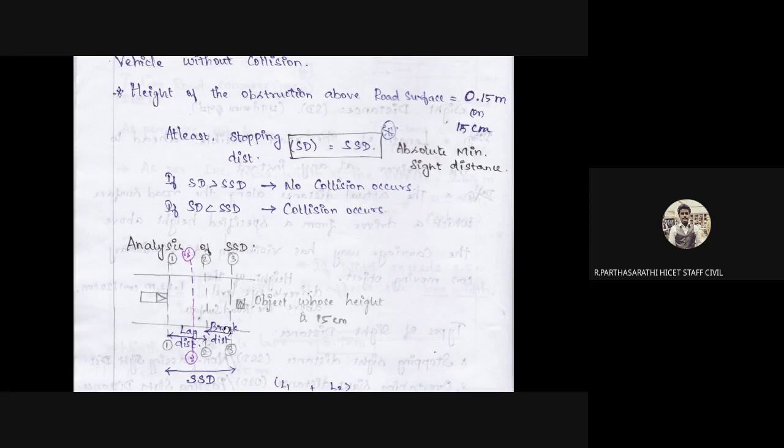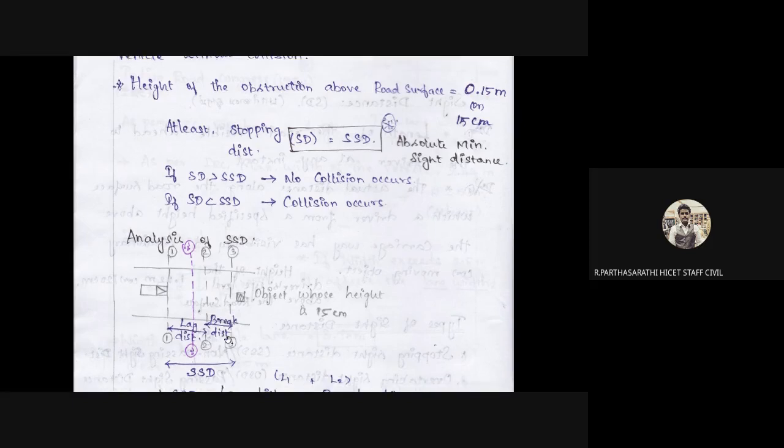Okay, this is the main meaning. No collision occurs means SD is always greater than LC with respect to the stopping sight distance. In case the SSD is high, with respect to the stopping sight distance, compulsorily we have an accident. This is important.